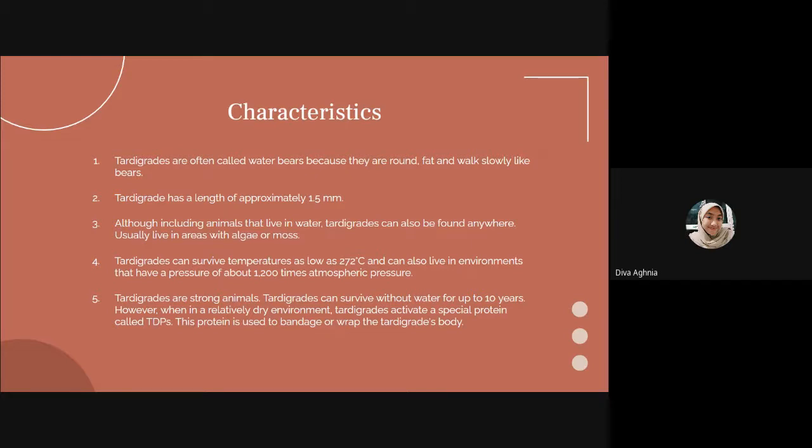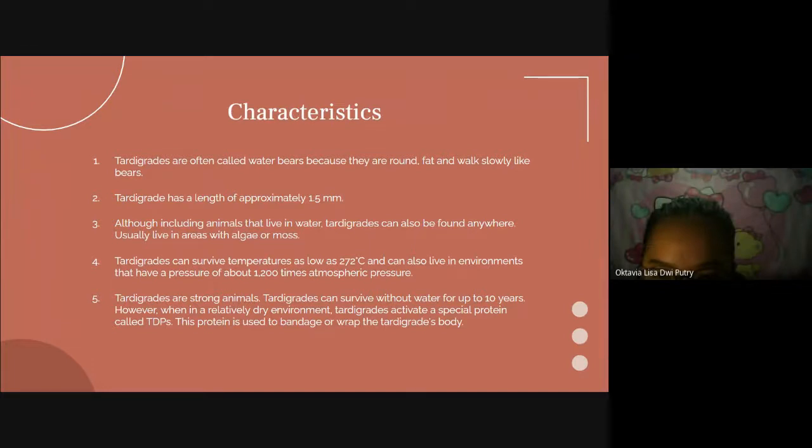Tardigrades can survive temperatures as low as minus 272 degrees Celsius and can also live in environments that have a pressure of about 1200 times atmospheric pressure. Tardigrades are strong animals. They can survive without water for up to 10 years. However, when in a relatively dry environment, the tardigrade activates a special protein called TDPs. This protein is used to bind or wrap the tardigrade's body. Next,